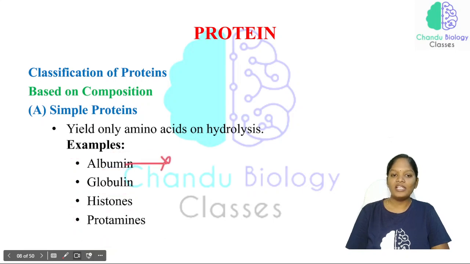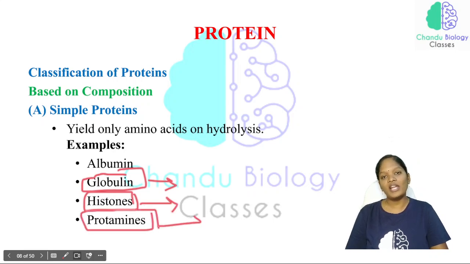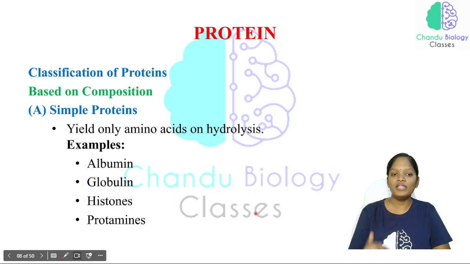Albumin on hydrolysis gives only amino acids. Globulin again gives only amino acids. Histones again give only amino acids. And protamines again give only amino acids. So all these proteins come under the simple proteins.